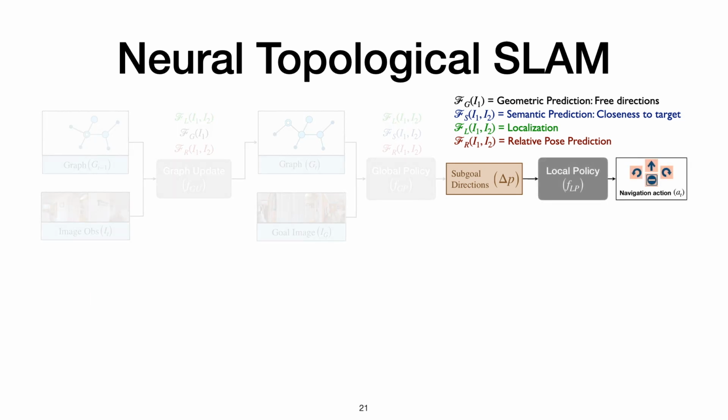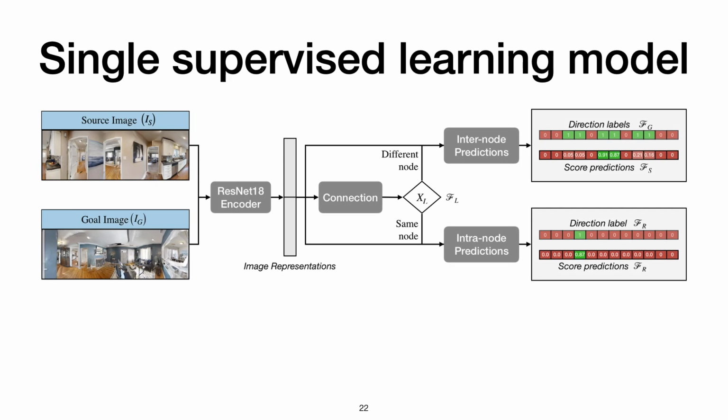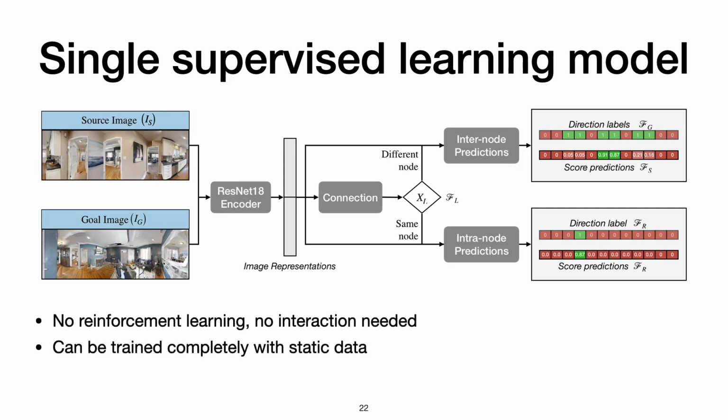Finally, the local policy takes navigational actions to reach the subgoal using local metric maps and analytical path planning. Our formulation allows us to train the complete system using a single supervised learning model to learn all the four functions. It does not require any interaction or reinforcement learning and can be trained completely with static image data.